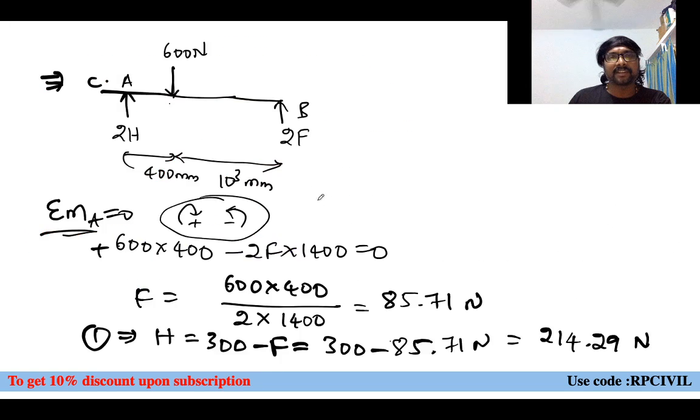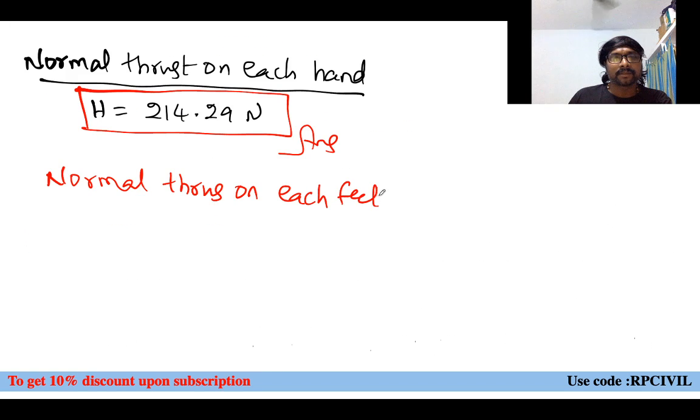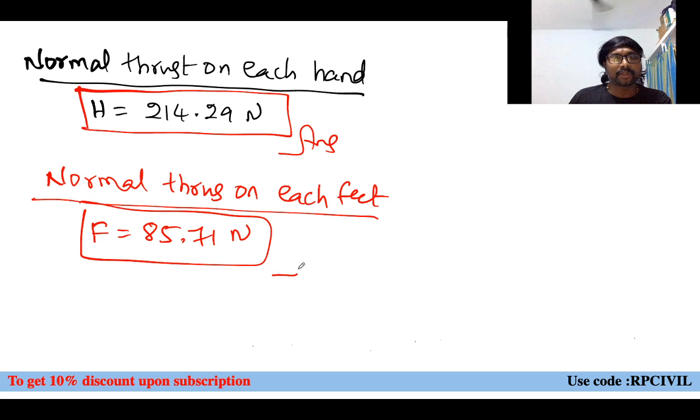Which one is asked? Each foot. Two feet together it is 2F, one foot it is F only. What is the F value? F equal to 85.71 newtons. This is also your answer.